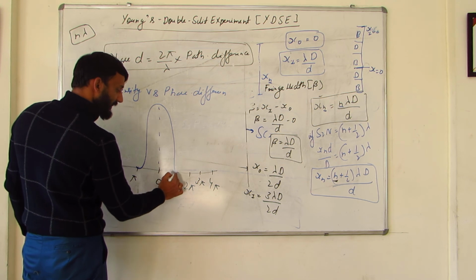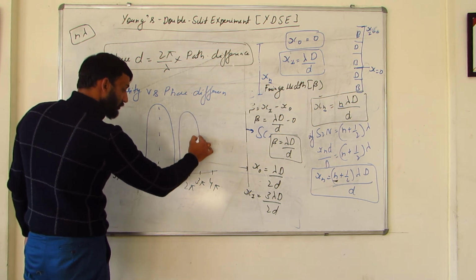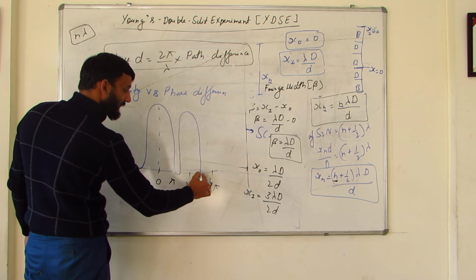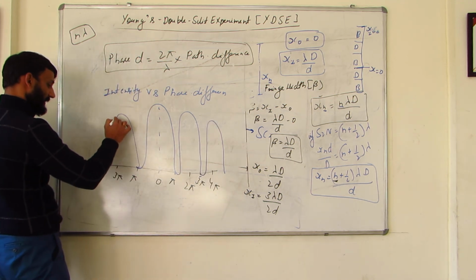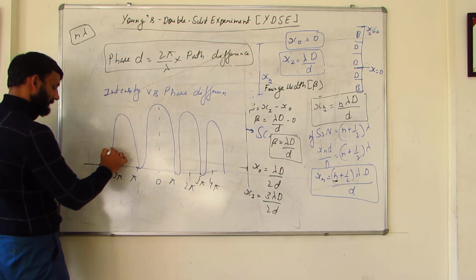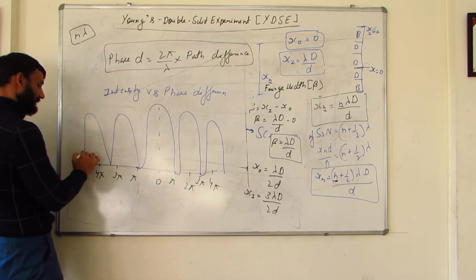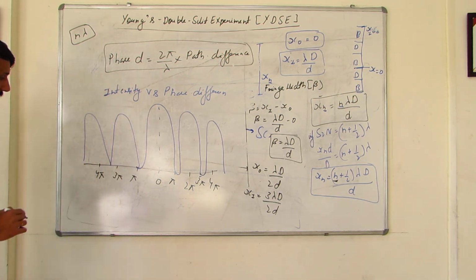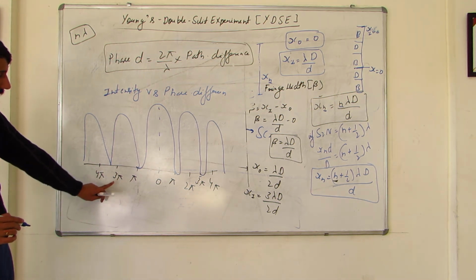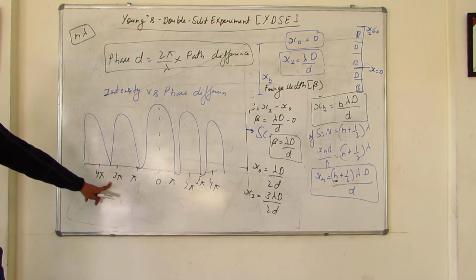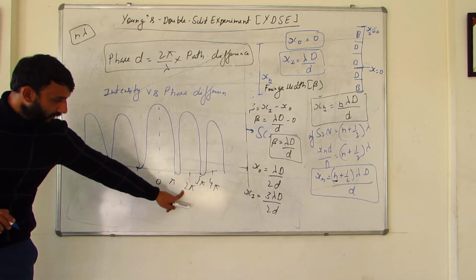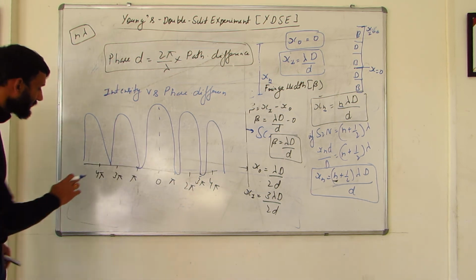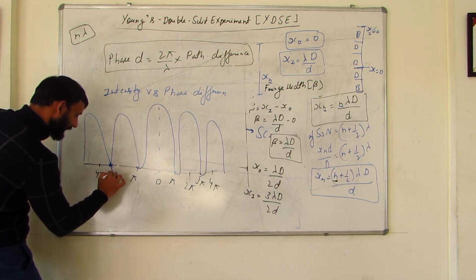This would be the dark point, that is why down. 2 pi again high, 3 pi intensity 0, 4 pi again high, and same way it would be here. Like this. Got it? And here it will be pi, 2 pi, then 3 pi. Yes, 3 pi will be there. So this would come at this point, 3 pi.